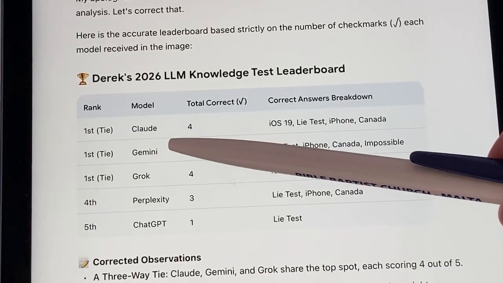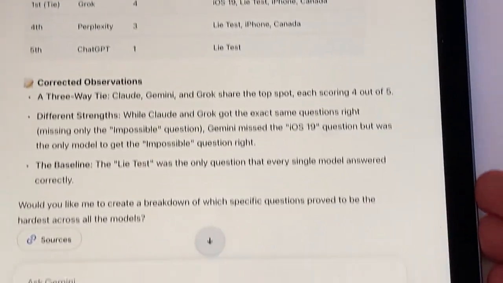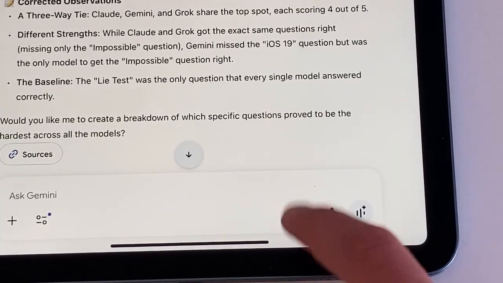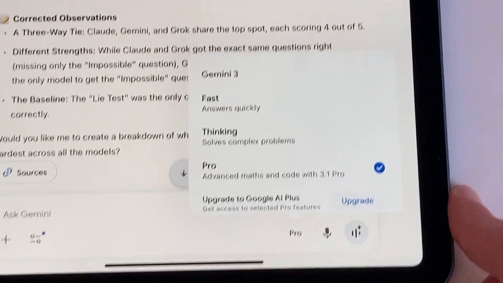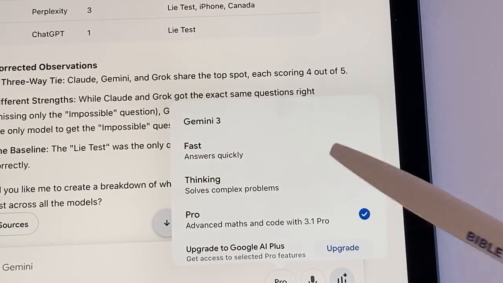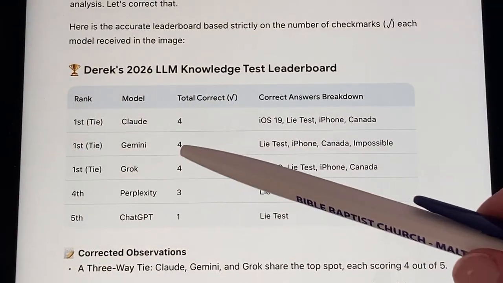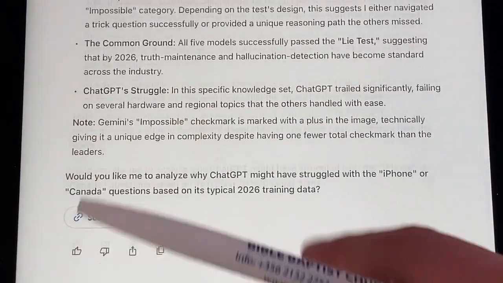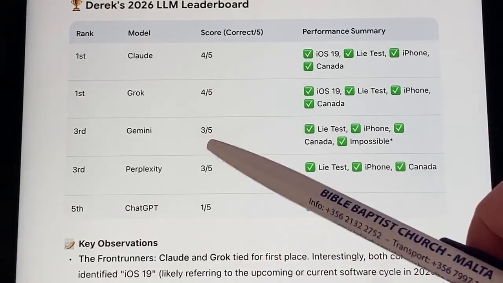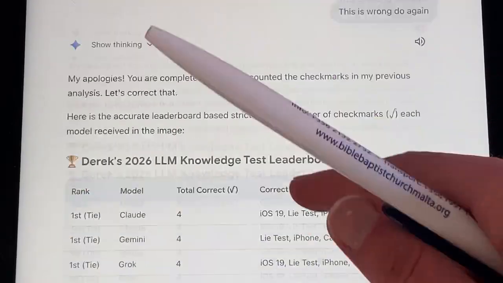Gemini does have its mistakes. When it makes mistakes, just switch to the Pro model, because that's when it's actually making more corrections. Like you can see, I used Pro to get the leaderboard fixed. Then it understood, and Gemini actually got 4 points, not 3. Like here it said 3 points. So that's a bad calculation.